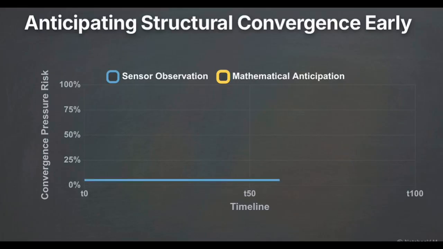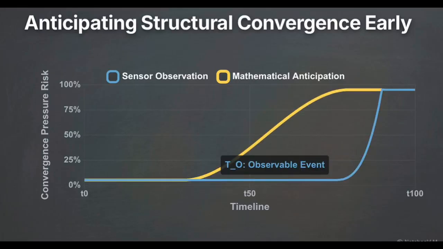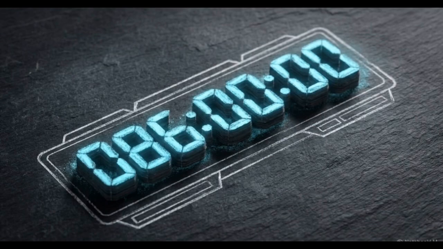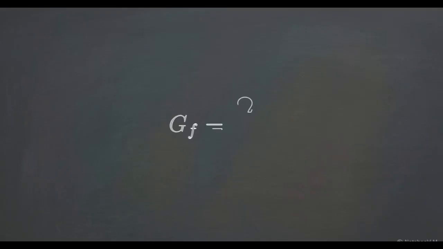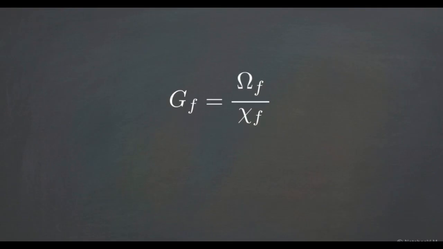By shifting from sensor-driven observation to mathematical anticipation, this architecture provides commanders with the exact quantified time window required to act before a failure occurs. The entire system is anchored by a core metric, the first law of governability. Look closely at this equation.